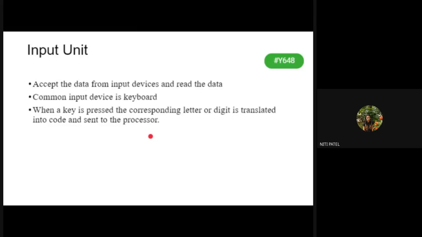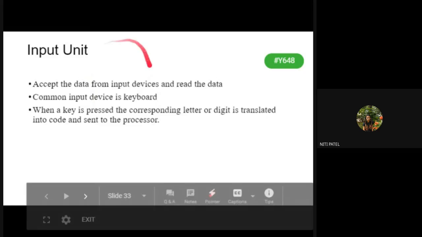Now, suppose a user has given an input from a keyboard. What will our user do? A user will always type the keys. Whenever the keys are pressed, what is going to happen? Those keys have an individual code. The keys will get converted into codes, and the system will understand with the help of that code which particular letter was pressed. Then it will recognize that letter and type that letter on the screen. This is how your input device is going to function.